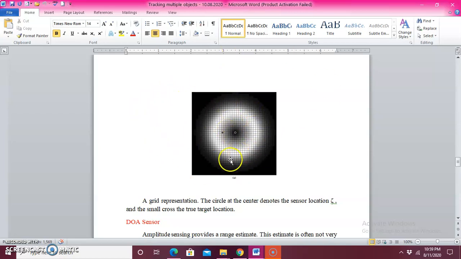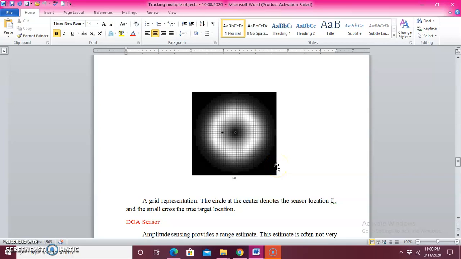Actually the function used for getting this is called the likelihood function. The algorithm they have used is the likelihood, and out of this operation they have plotted the graph like this. In the plot you can see many grid lines, and inside that you have a small circle in the middle portion and one cross over there.